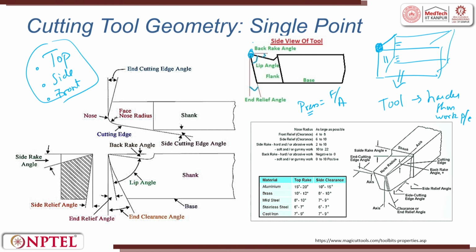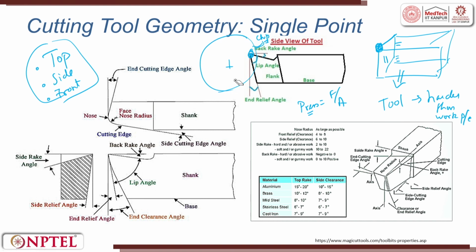Now, when the workpiece is in contact with the tool, it creates a chip. The chip has to flow through the rake face, the face of the tool. So I have to give an angle such that the chip can easily flow on the face and get out.